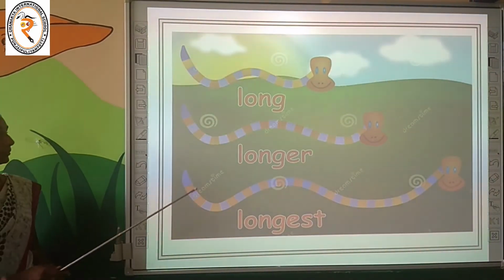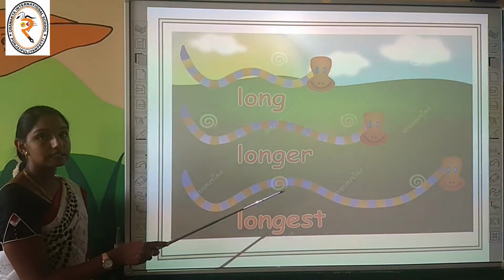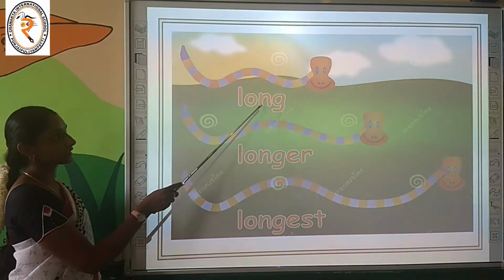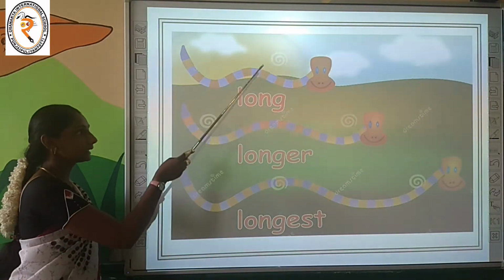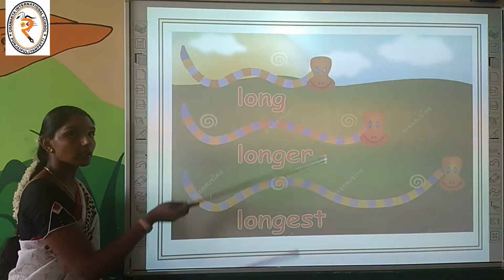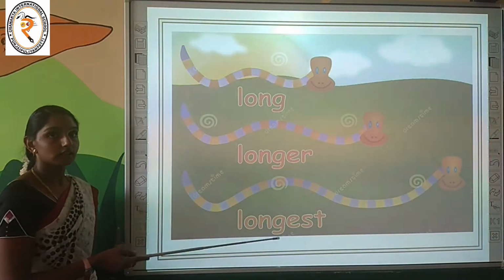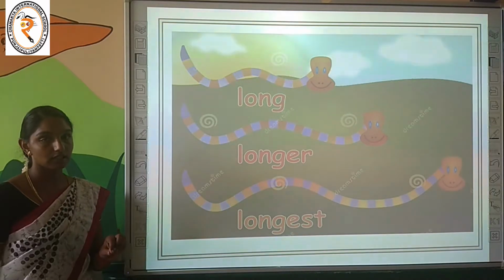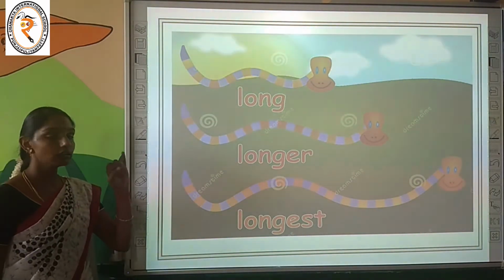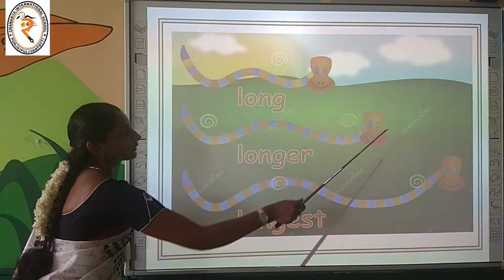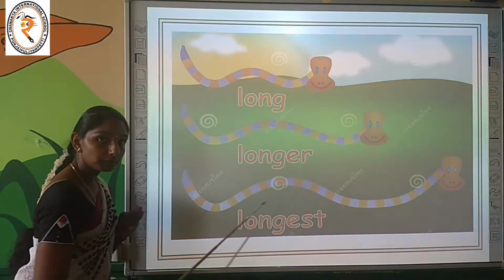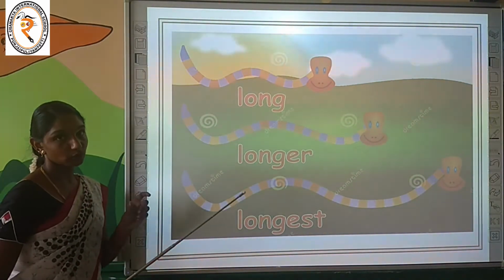See one more example. What is it, children? These are snakes. The first snake is long. The second one is longer than this. The third one is longest of all. Children, please keep these things in your mind. For long, longer, longest, you have to compare the length. You have to keep in your mind the word length.